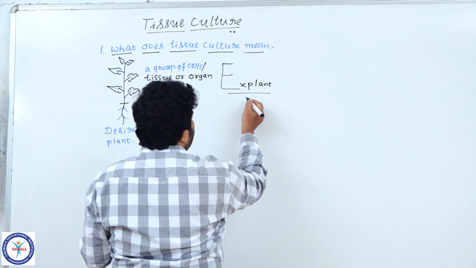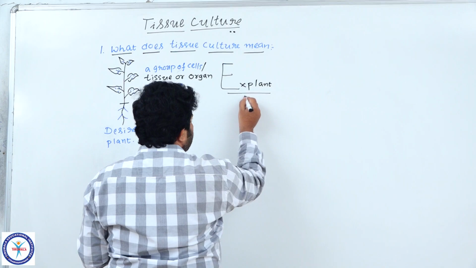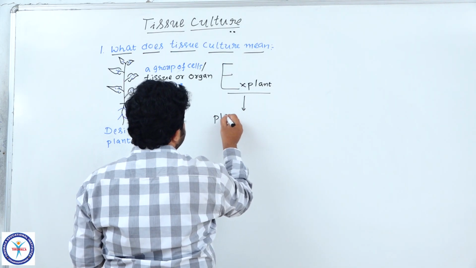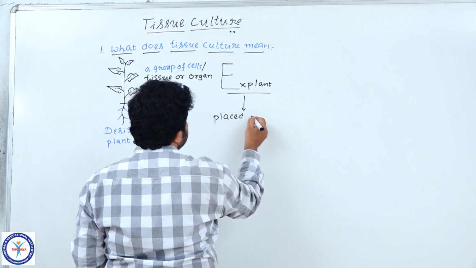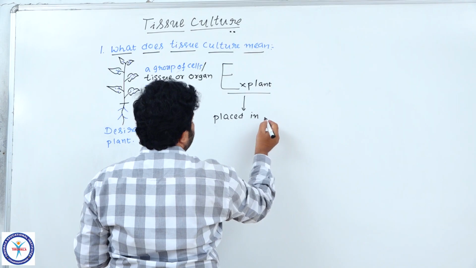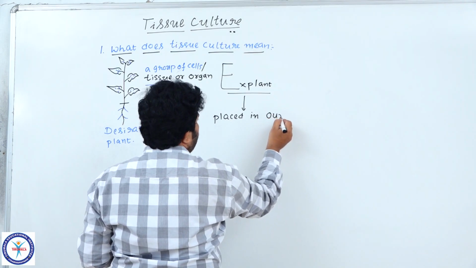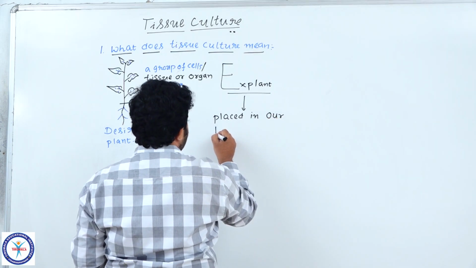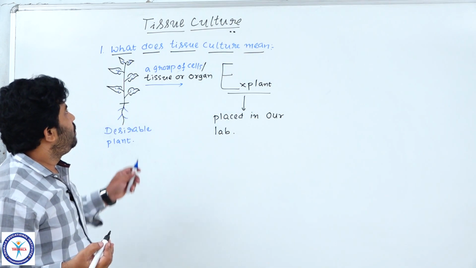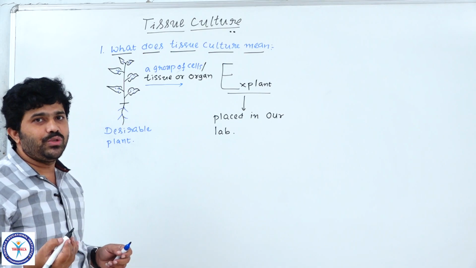We have to collect it carefully and place it in our lab. We have to send it to the lab where we perform the activity or technology of tissue culture.